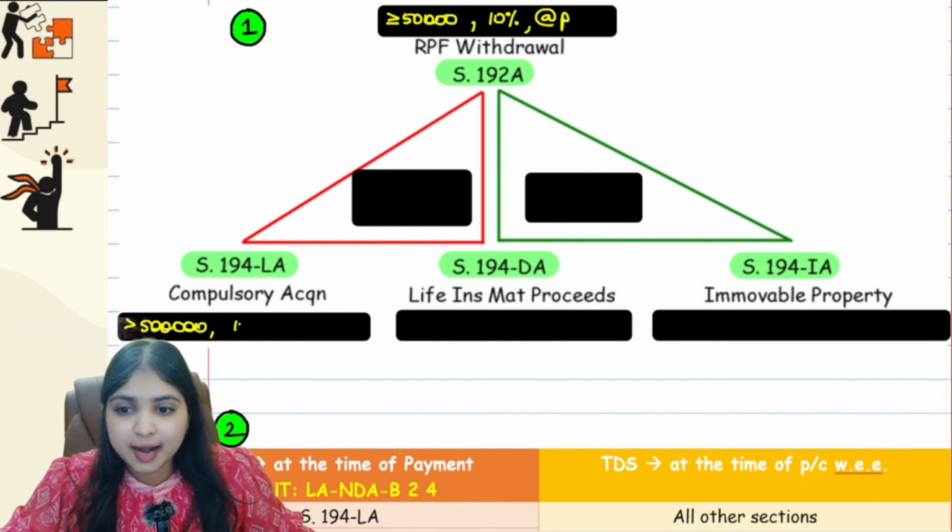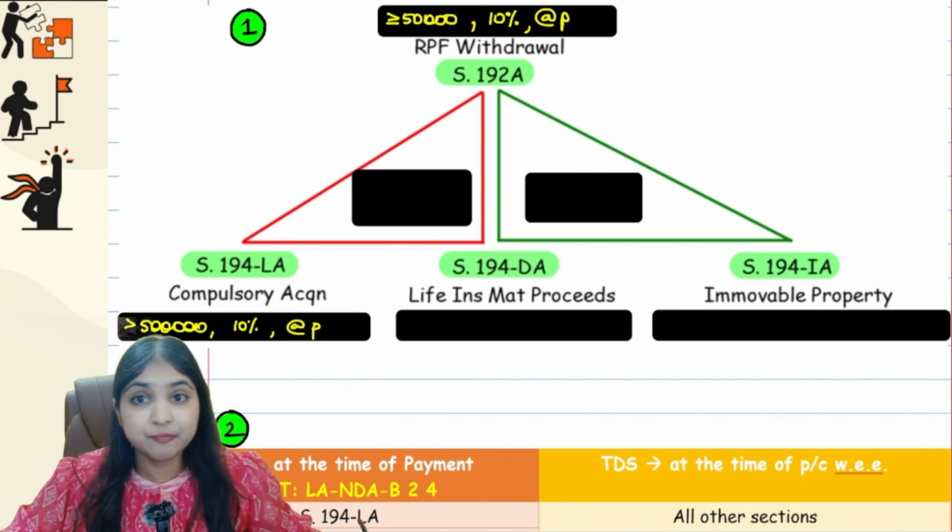At what rate? At the rate of 10% again. And when do we deduct tax here? Here also we deduct tax at the time of payment. Land DAP 24, remember? We deduct tax at the time of payment over here.